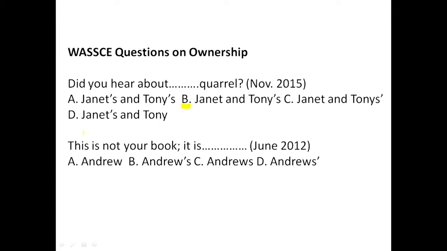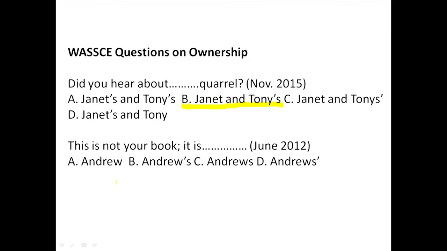When two people own a given entity together, the last person in the list is supposed to carry the apostrophe and an S. So D is wrong. B is correct for the reason I have explained, the idea I have put forth.